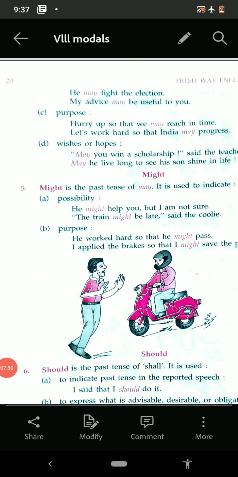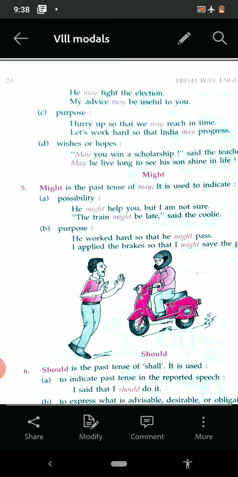So let us see the next. It is should. Should is the past tense of shall. How is it used? To indicate past tense in reported speech: I said that I should do it. To express what is advisable, desirable or obligatory. Obligation we can say. So you should help the poor.